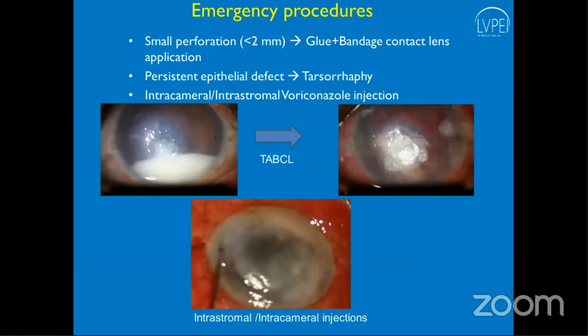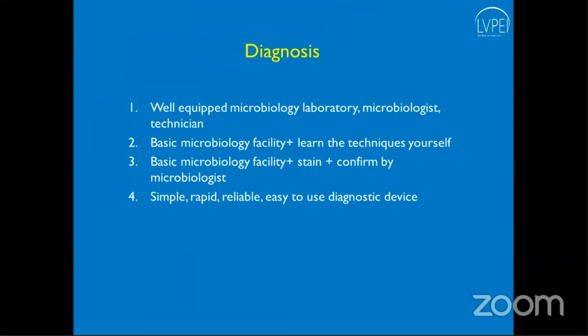There are few emergency procedures that can be done, like bandage contact lens or a tarsorrhaphy or intrastromal and intracameral injections that can be done at a rural eye care center.